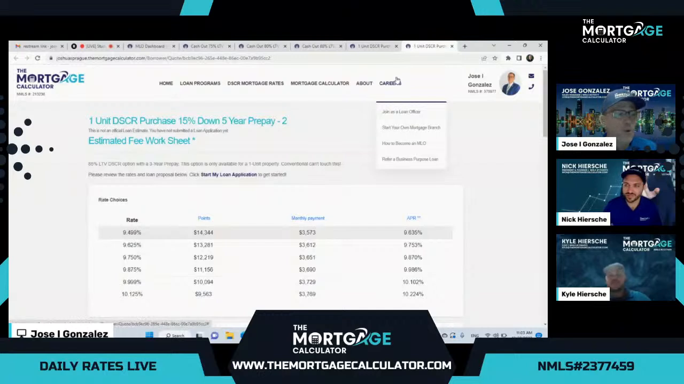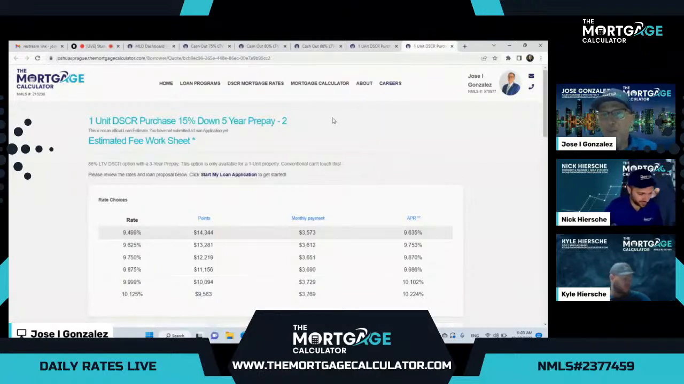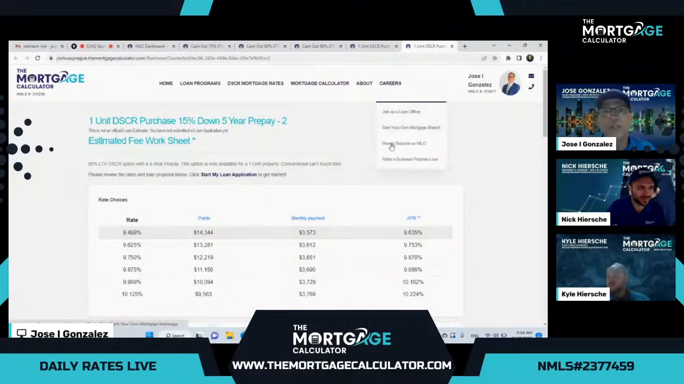So again, this is for a purchase. This is applicable for one unit only. 2 to 4 units, max LTV on those is 80%. But on the one unit, this is especially good for the lesser valued property that has a good cash flow. I've seen these properties DSCRing 1.5, 1.6, 1.7. You're looking at a $180,000 property rented for $2,200, $2,400 a month. That's an amazing DSCR.